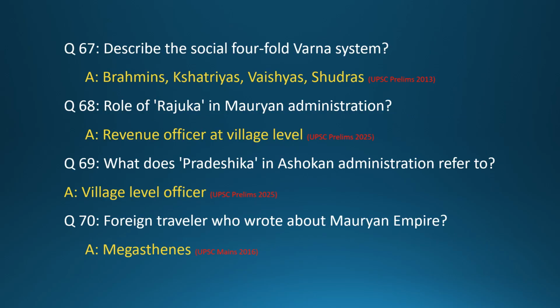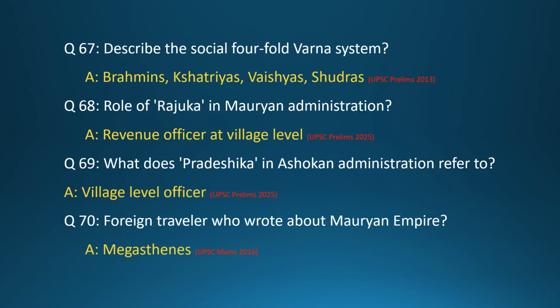Question 64. Who was Bimbisara? Answer: early Magad king and patron of Buddha. Question 65. Who founded Buddhism? Answer: Siddharth Gautama, Buddha. Question 66. Chand Hanuman? Answer: a work attributed to playwright Bhasha.